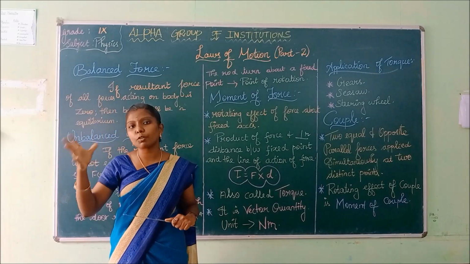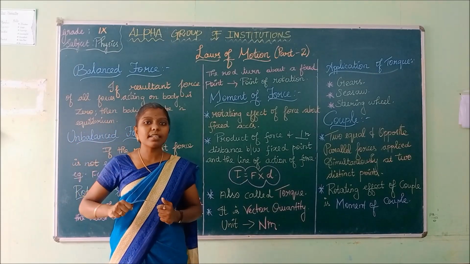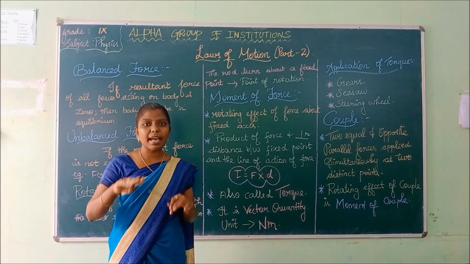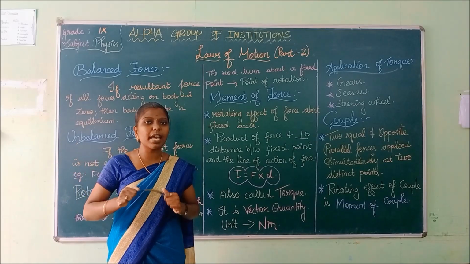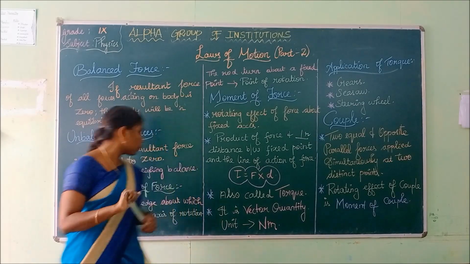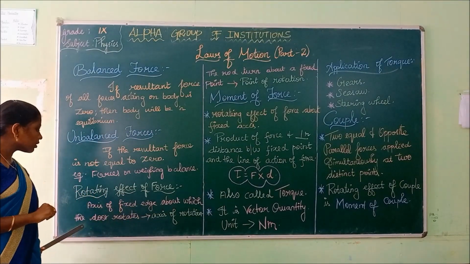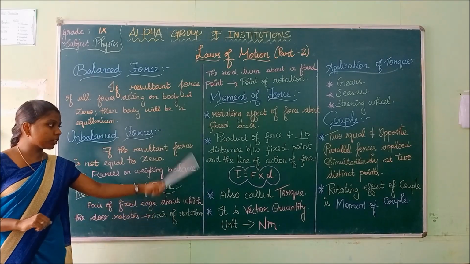The axis which helps the door to rotate is called the axis of rotation.